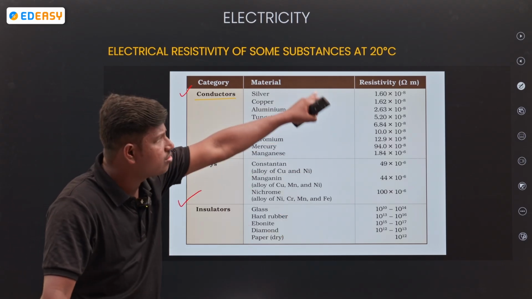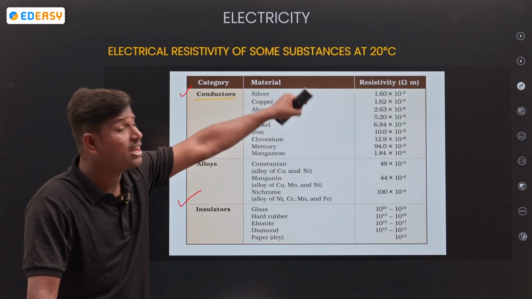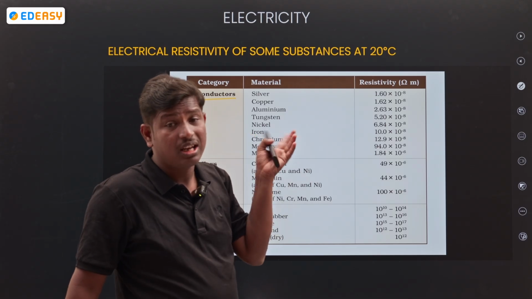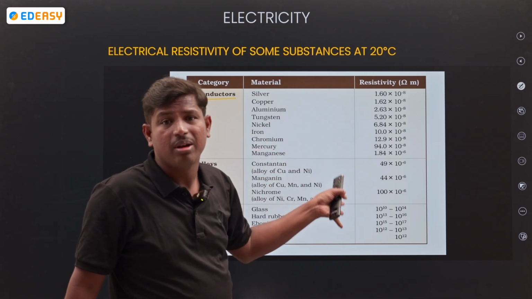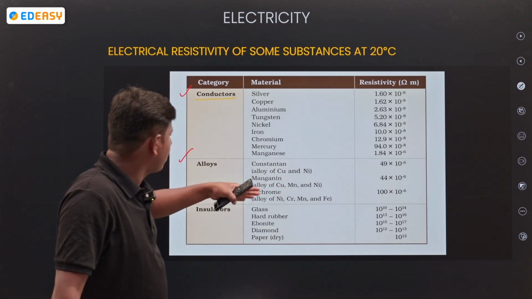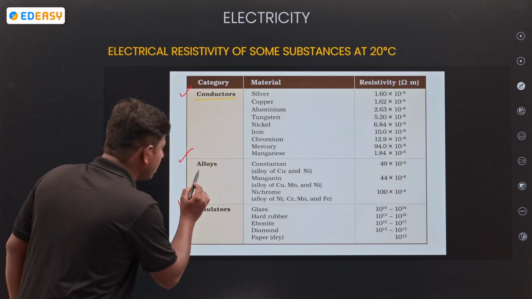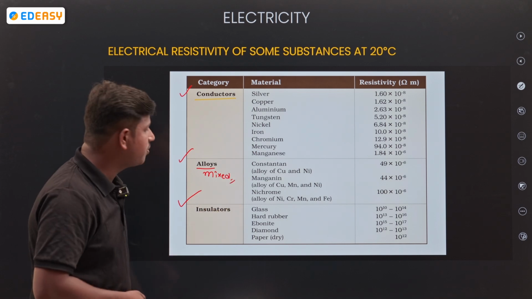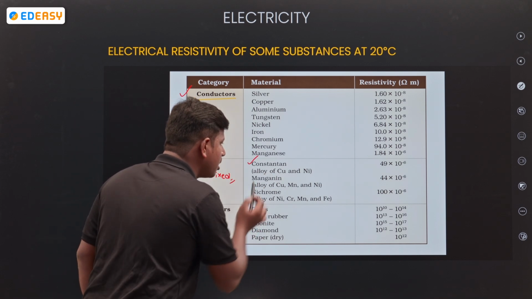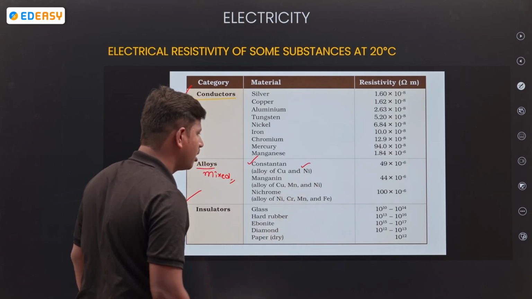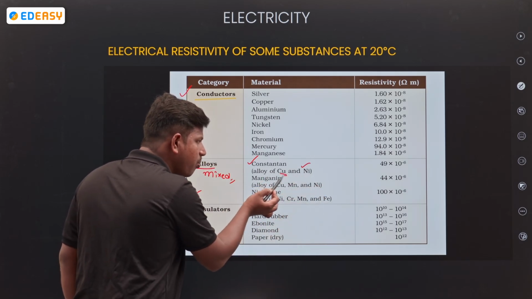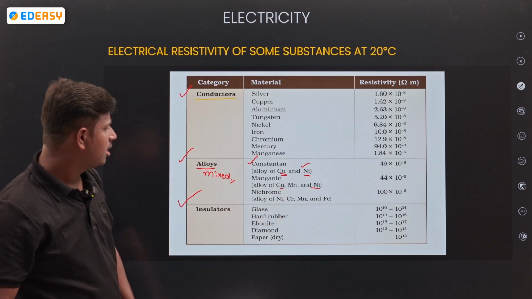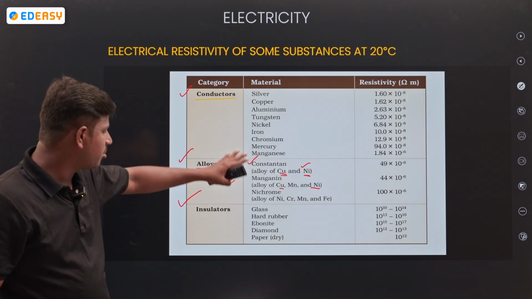These are the values of resistivity of the materials. So you have to find out which is having high resistivity and which is having low resistivity, in different conductor materials and in alloys also. Alloys are nothing but a mixture or group of materials. Constantan means it's a mixture of copper and nickel. Manganin is copper, manganese, nickel. So it's a mixture of materials. Alloy is nothing but a mixture of materials.